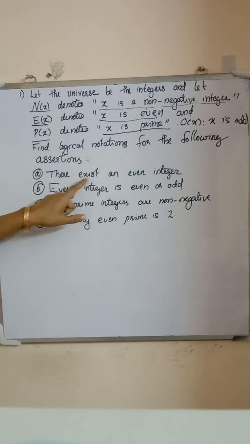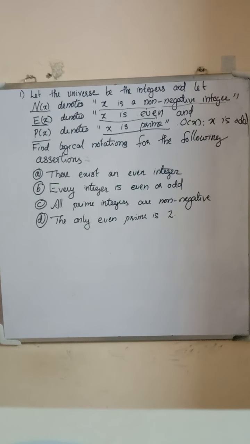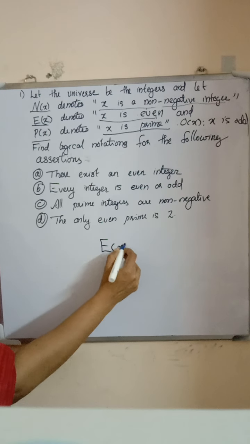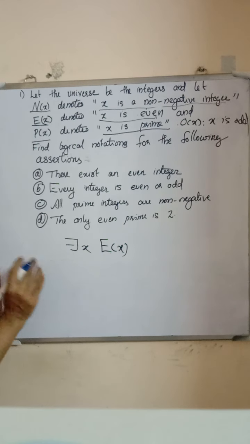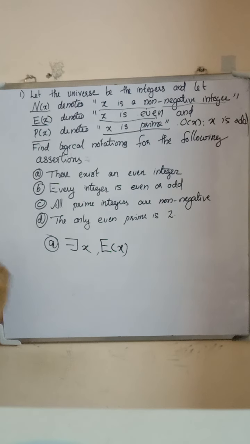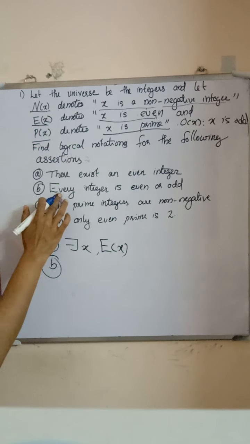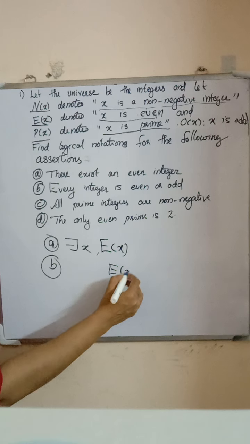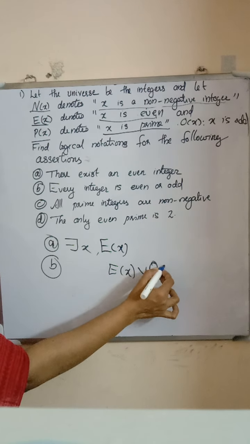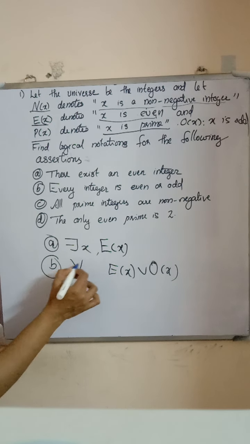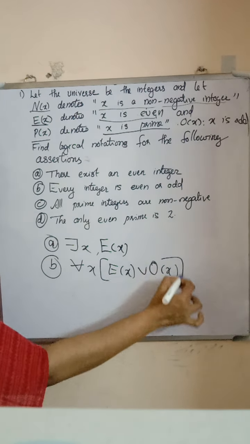First question, there exists an even integer. An even integer is e of x, so there exists x, e of x. That is the answer to the first question. Second question, every integer is even or odd. So for all x, e of x or o of x.